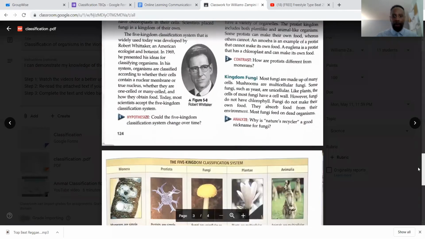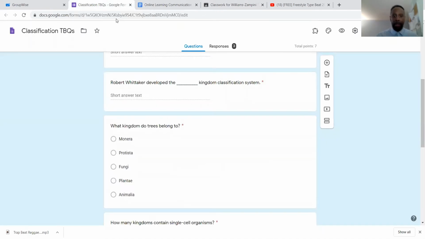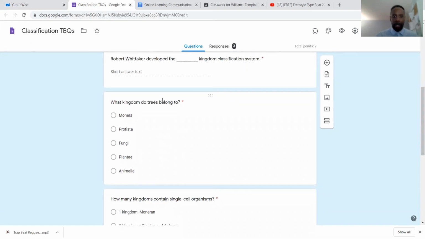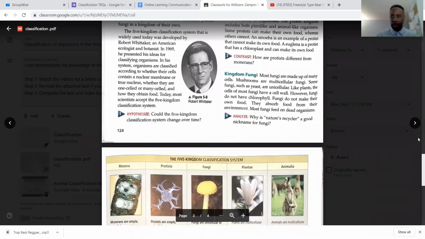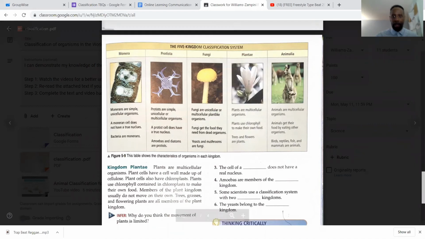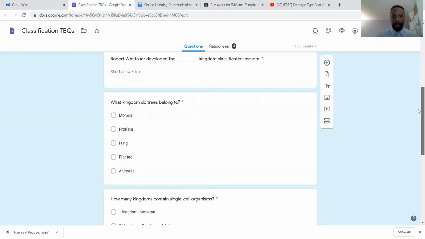Third question, Robert Whittaker developed the blank kingdom classification system. Now, I would look again for that Robert Whittaker, and around that picture, I would most likely find the information that I'm looking for. All right, next, what kingdom do trees belong to? Uh-oh, may have to look in a section. Let's go back. Look for a section that has plant or trees. What is that I see? Kingdom Plantae? I may find some information there about trees.